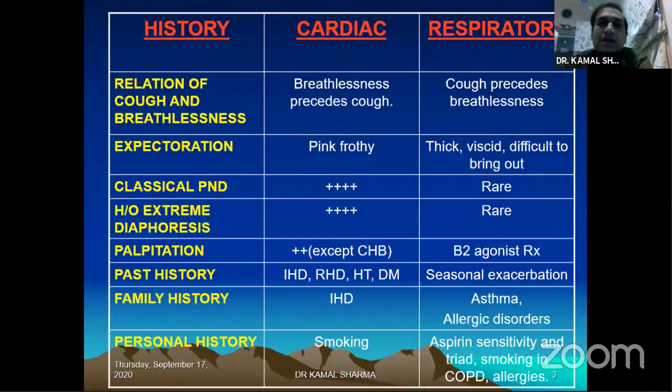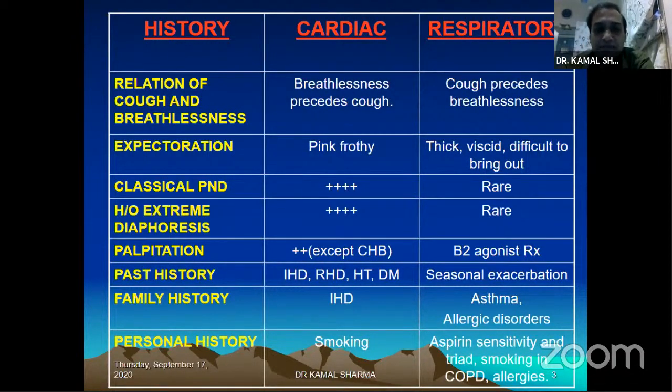But of course, there are some mimickers in respiratory disorders, like obstructive sleep apnea and, rarely, bronchial asthma, which can mimic PND. But a classical PND, occurring 2 to 3 hours after going to sleep, with a 15-20 minute difference, not necessarily associated with lying supine, as opposed to the sharp early morning attack at 3 or 4 o'clock which you get in bronchial asthma, can help you differentiate what you're dealing with.